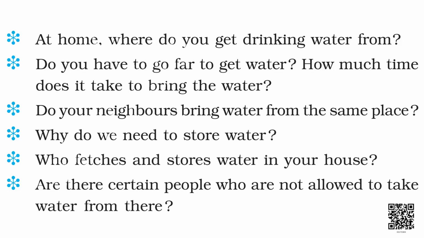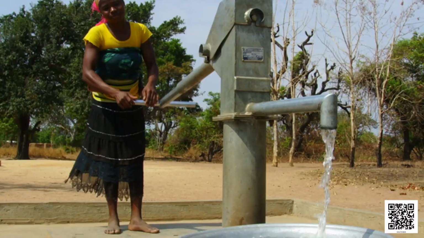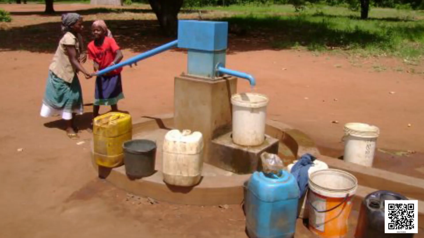Are there certain people who are not allowed to take water from there? As we are living in the city or towns, I think there is no such place from where the water is not allowed to be taken by a particular group of people. But in the remote places or in a few villages, there are certain people who are not allowed to take water from the sources from where other people take.